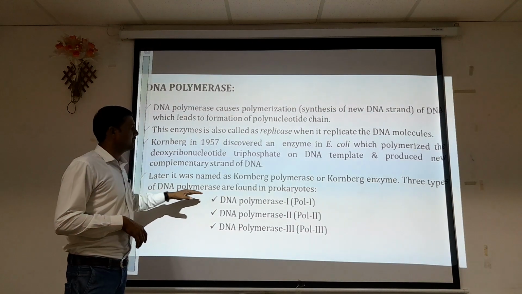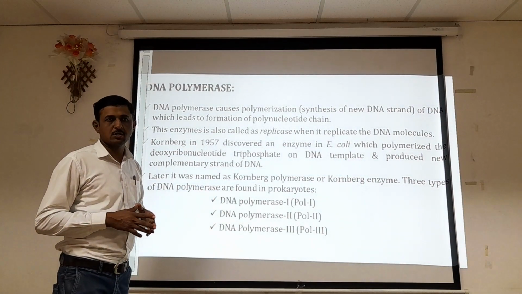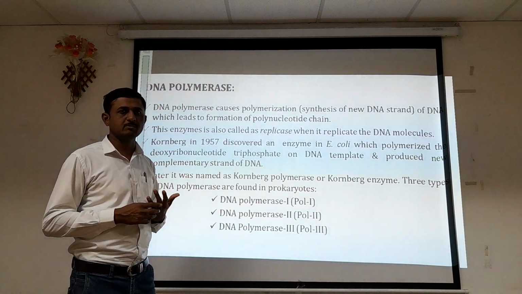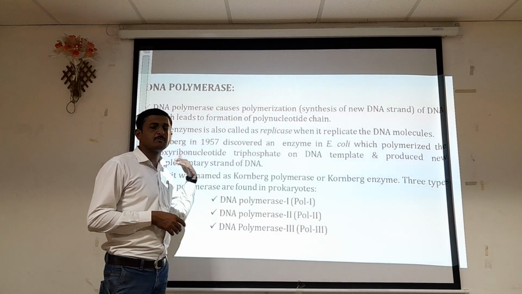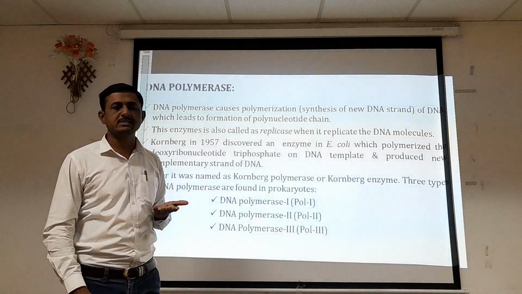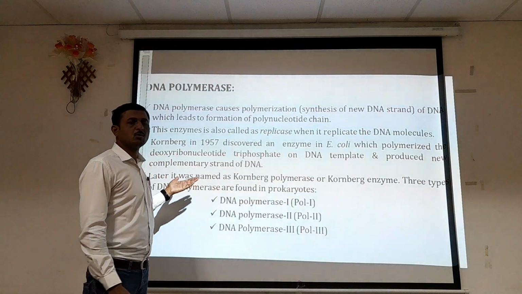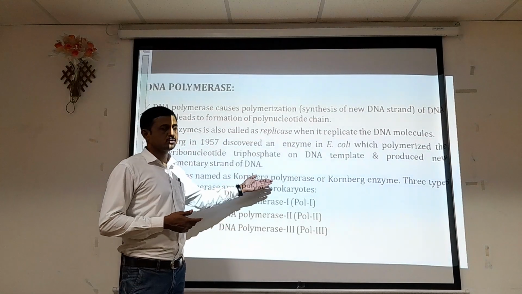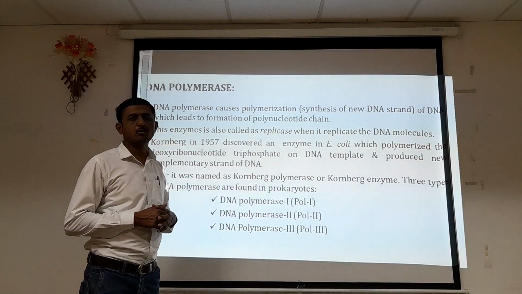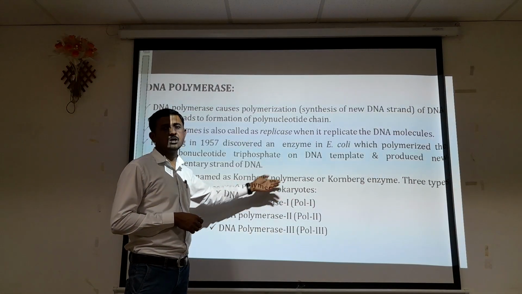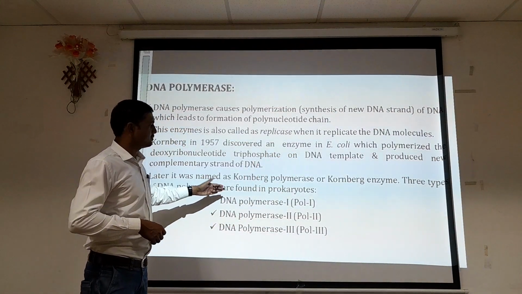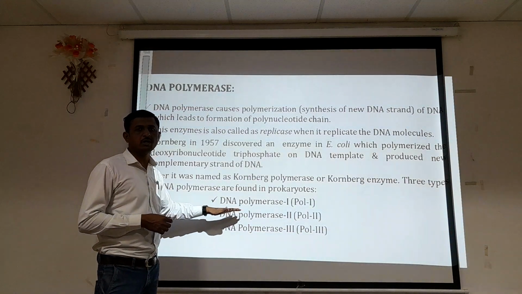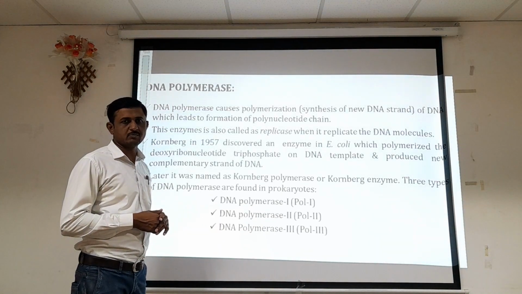Three types of DNA polymerase are found in prokaryotes. We are talking about the prokaryote by means of the bacterial replication mechanism. After the discovery of that polymerase enzyme by Kornberg, the enzyme was named after its contributor, that is Kornberg enzyme or Kornberg polymerase. And with respect to different organisms, three types of polymerase enzymes can be found in the prokaryotic replication mechanism.